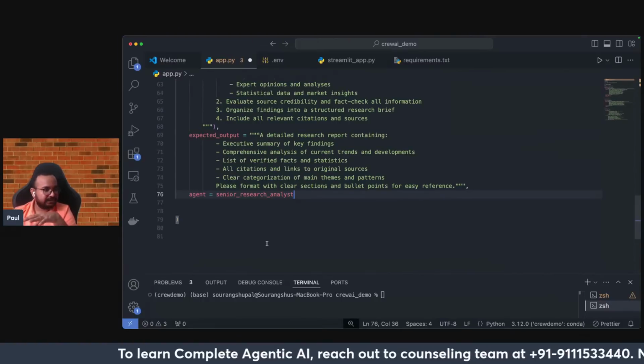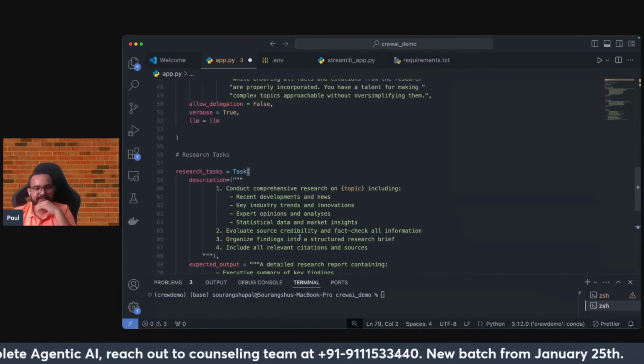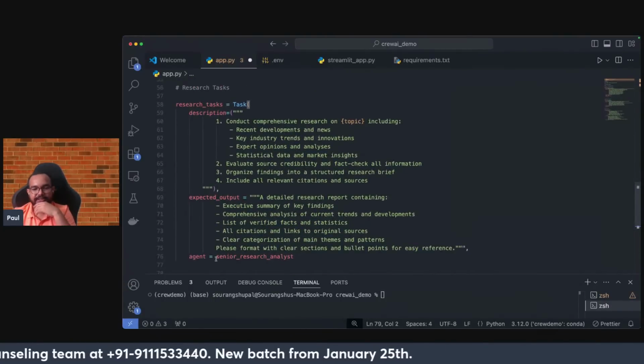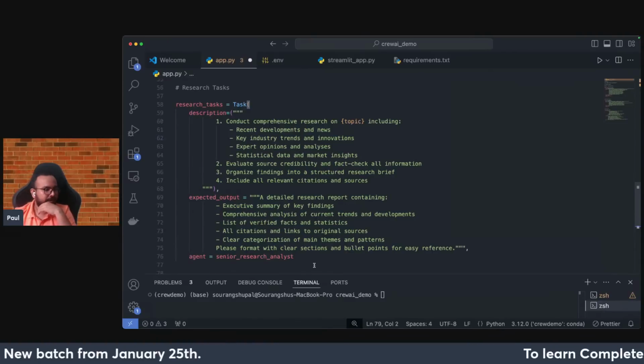So pretty much easy stuff. Okay, so nothing fancy here. Okay, so right now I have defined the task, but this task will be done by which agent? You have to just attach that. Okay, so this is basically the agent that you need to work with.